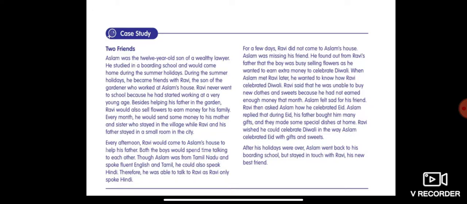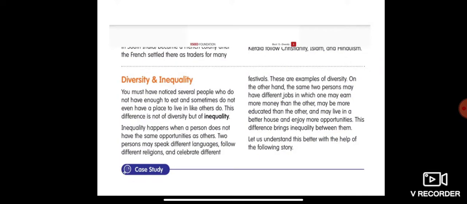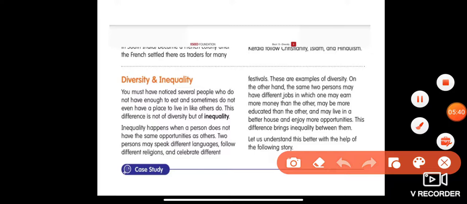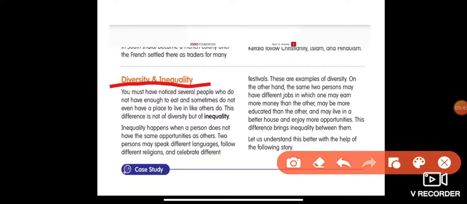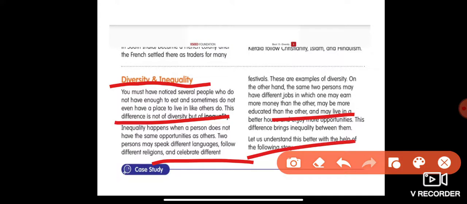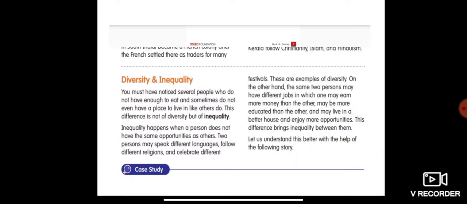After reading this story, I'll give you time to read. So you can pause the video and read this particular portion, the case study about two friends. I will not be reading it for you. You will find it in your textbook as well. And after you are done, you can even read the portion on diversity and equality. Please read all these given passages.